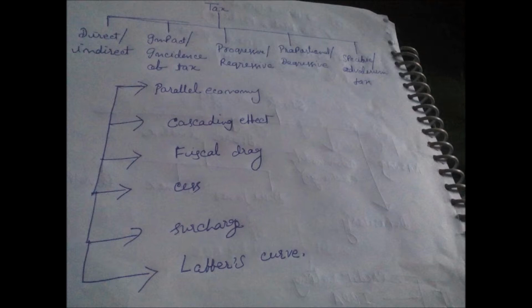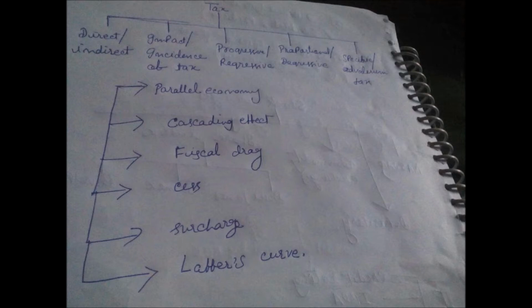You have to see how each one is different from the other. What is the implication of each tax system? What is the impact of each tax on the consumer, right? What is the difference between direct and indirect? How is impact of tax different from incidence of tax? What is progressive tax and regressive tax? What is specific tax and ad valorem tax? Which one is more beneficial, specific or ad valorem, right? In this way you have to prepare this.